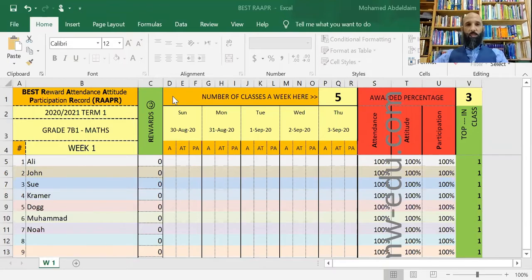Now, this software is to be used by teachers in class, and it can be used by parents as well at home. If you're in Saudi Arabia, then your parents don't go to school now, obviously because of the pandemic, and you can use it to follow up your children at home. In addition to using it in class, the teacher can use it as well in parent meetings. So teacher-parent associations, in them, this software is really, really helpful.